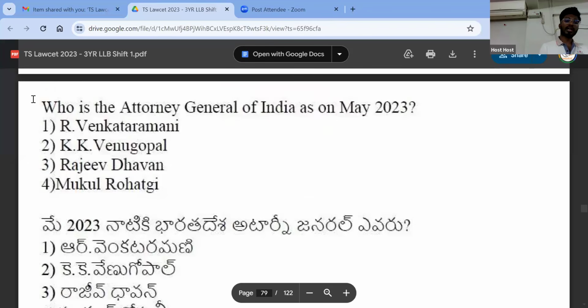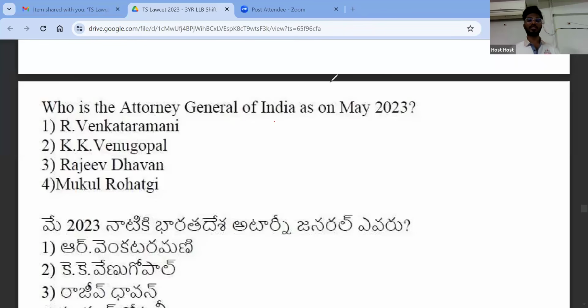Next, who is the Attorney General of India as of today? As of May is irrelevant because this is last year's question. As of today, you tell me. What is the right answer? Very good. So R. Venkat Ramani is the present Attorney General for India. Basic things these people should know who are making the paper. For India, not of India.